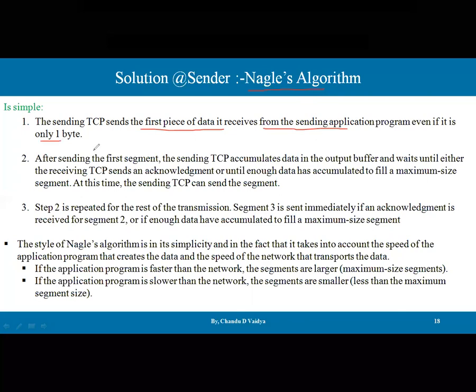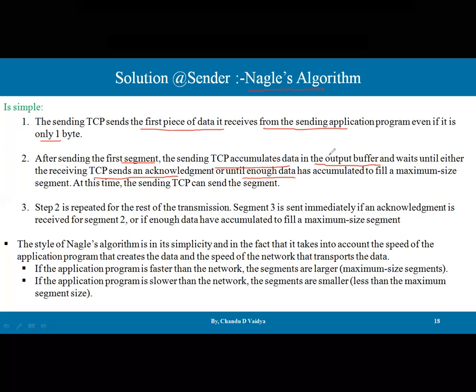No matter what size of data the sending application program sends, it is sent. Then after sending the first segment, the sending TCP accumulates data into the output buffer and waits until either the receiving TCP sends an acknowledgement or until enough data has accumulated to fill a maximum size segment. At this time, the sending TCP can send the segment.